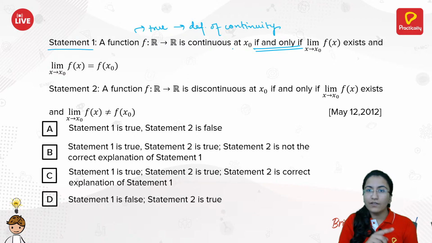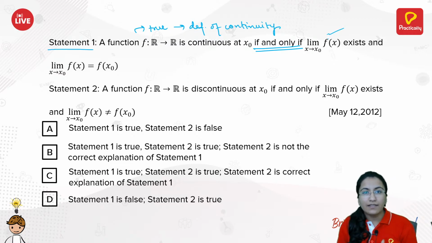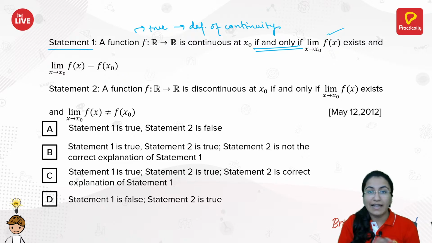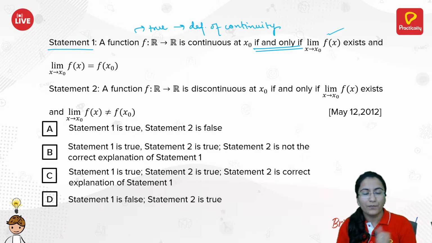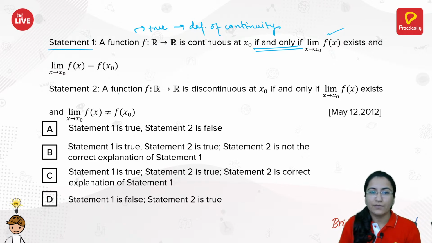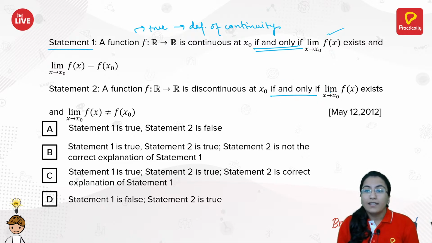So if it is continuous, then this limit is the same as f of x naught, this would be true. And if the limit is the same as f of x naught, then reversely it is continuous. That's why we have if and only if. Okay, now let's check the next one. A function f from R to R is discontinuous at x naught if and only if, again it is given to you, if and only if the limit of f of x as x approaches x naught exists and this limit is not the same as f of x naught.